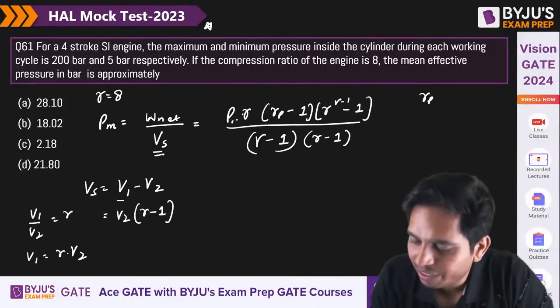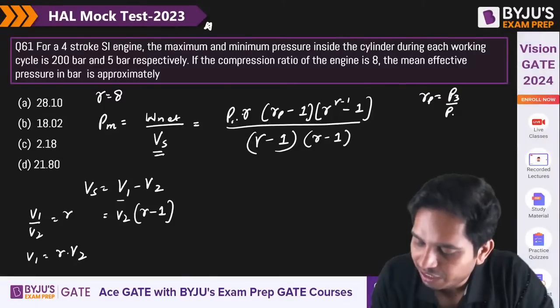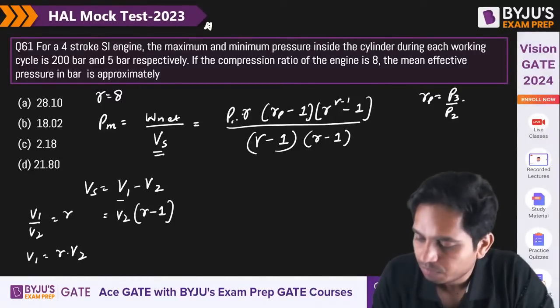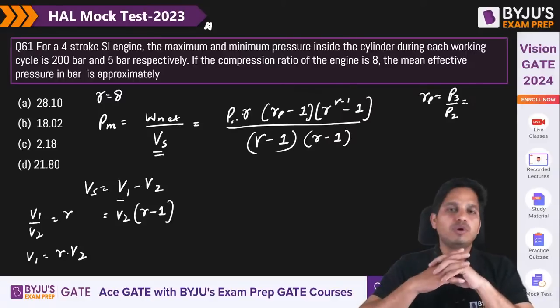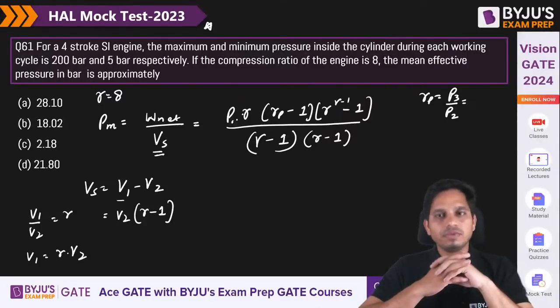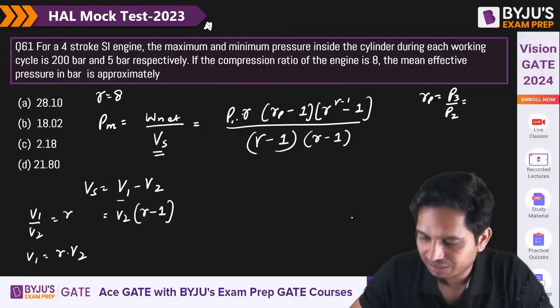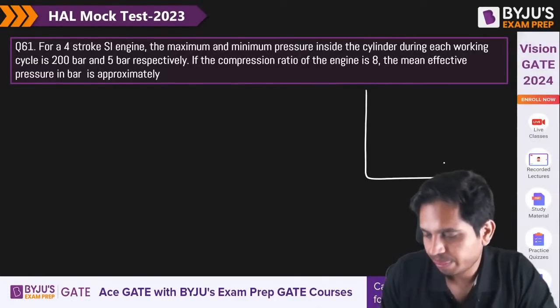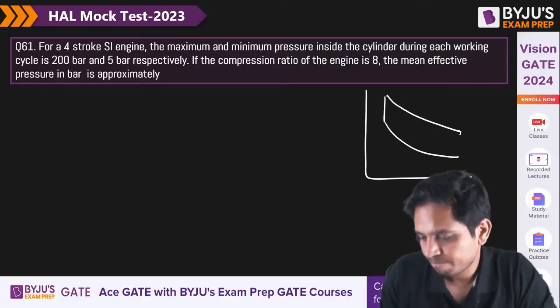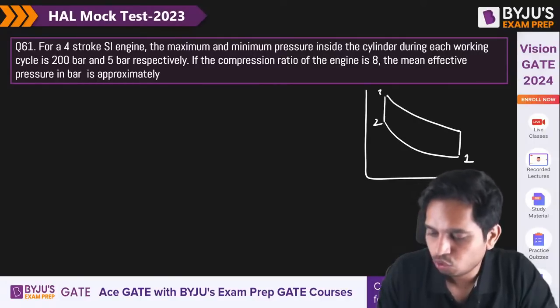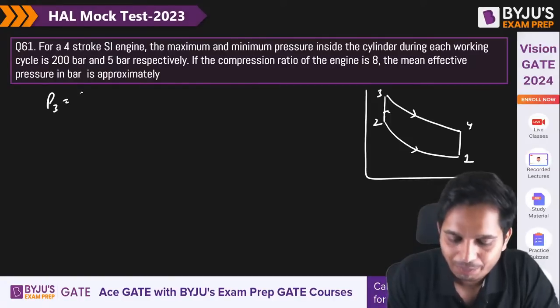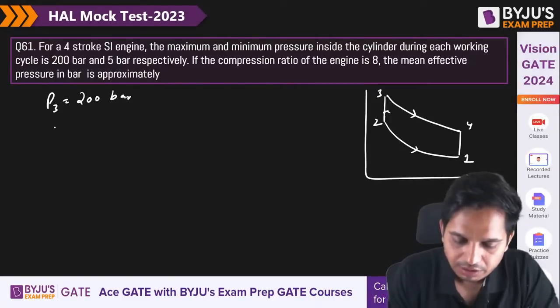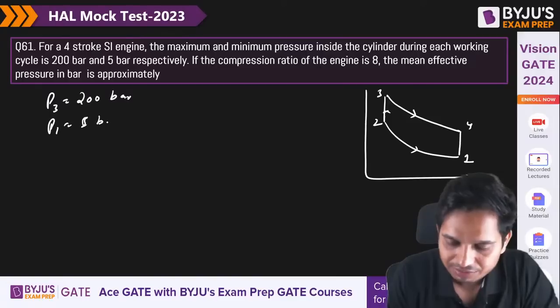So RP is equal to P3 by P2. Now I know P1. I think you remember this cycle, points 1, 2, 3, 4. They have given P3, the maximum pressure, as 200 bar, and the minimum pressure is 5 bar.